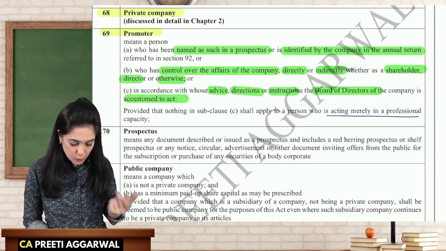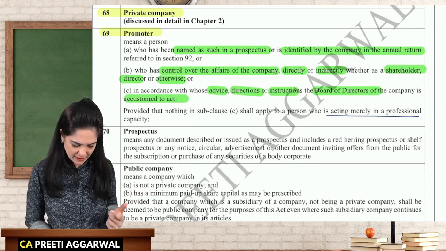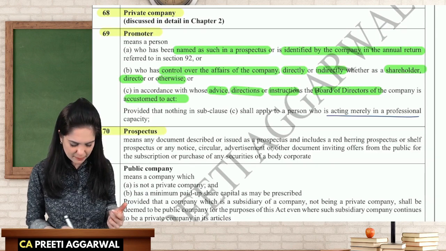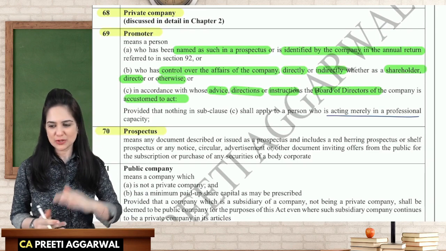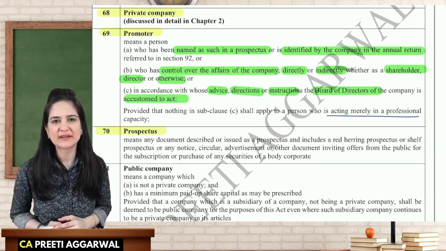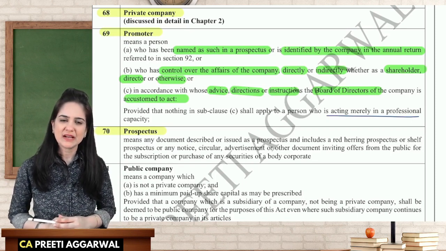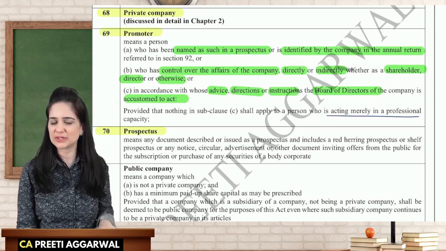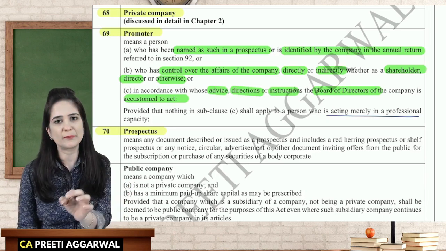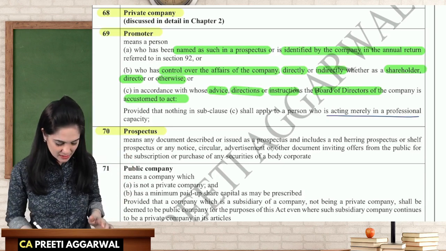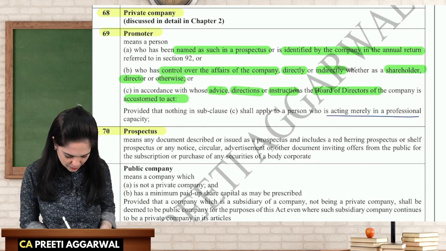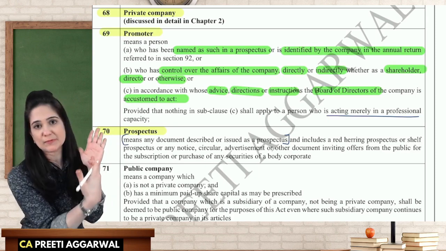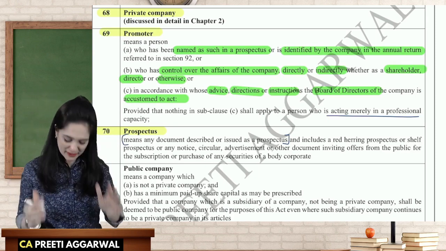Okay. What is a prospectus? A prospectus is required in case of a public offer of securities. So if I'm offering securities to the public, I will issue a prospectus. It basically provides information which will help the investor take an informed decision whether to purchase the securities of the company or not. So prospectus means a document described or issued as a prospectus. I am saying that this document is a prospectus.